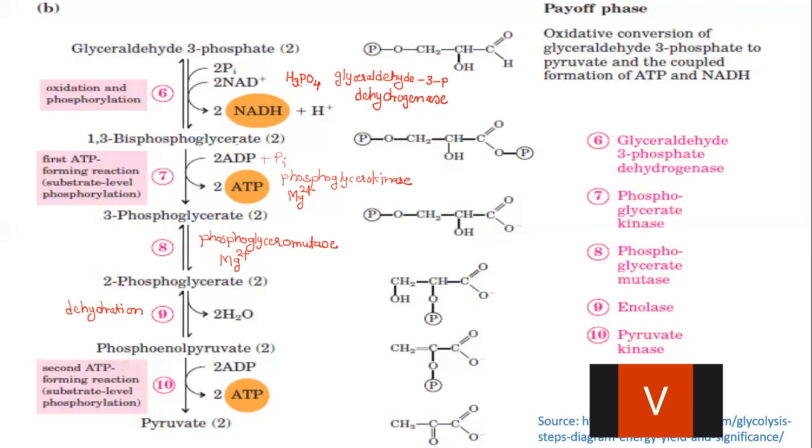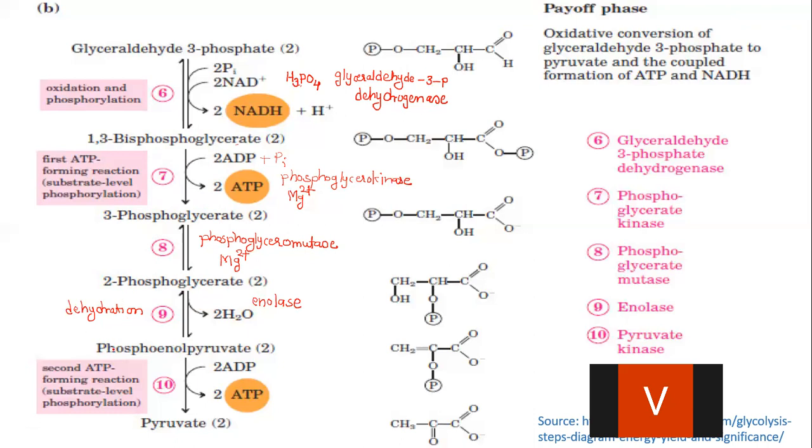So while converting 2-phosphoglycerate into phosphoenol pyruvate, there is removal of water, and this reaction is carried out by the enzyme which is called enolase. As the water molecule has been removed, the reaction is termed a dehydration reaction.